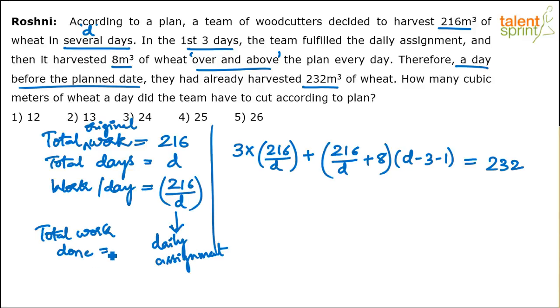Total work done is not 216. Total work done is 232. You have to keep this in mind. That's it. One equation, one variable, solve and get the answer. What will you get? You'll get the number of days. But he's not asking you to find out the number of days.